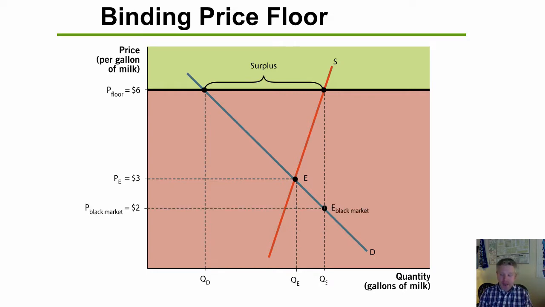So what happens, again, is that there's going to be basically an artificial supply curve at this new high price, and that's what's going to determine the black market price, where this new vertical supply curve that occurs at the new price floor will determine that the black market price will actually be $2. Notice the black market price here is way lower than the equilibrium price would have been because they have this huge excess surplus of stuff that they have to get rid of.